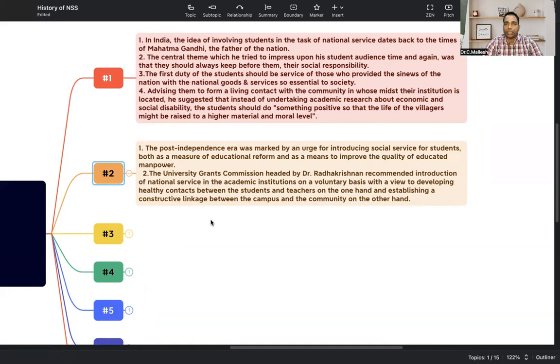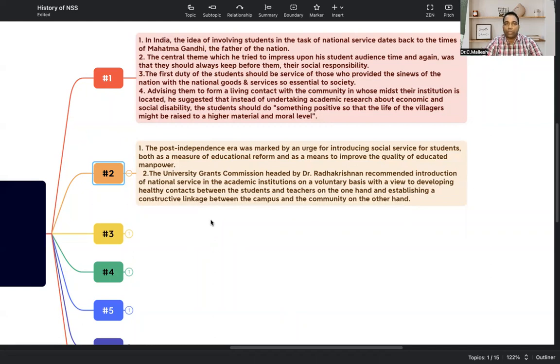When we go to the second history point, that is post-independence, in the era of post-independence, social service for students came up during educational reforms. They said that it would improve the quality of education and manpower. So social service was introduced in education, and it is going to be helpful. This was discussed at the time of educational reforms.